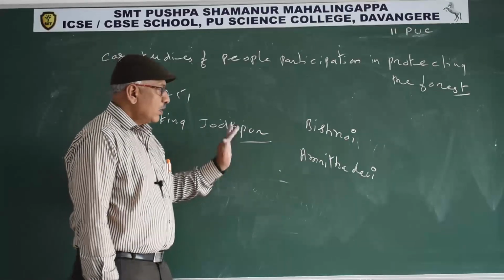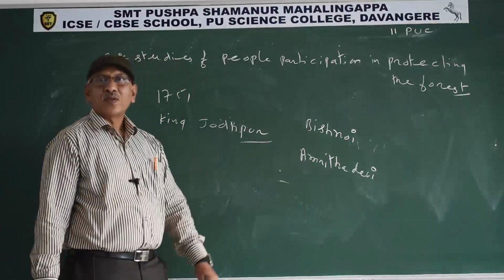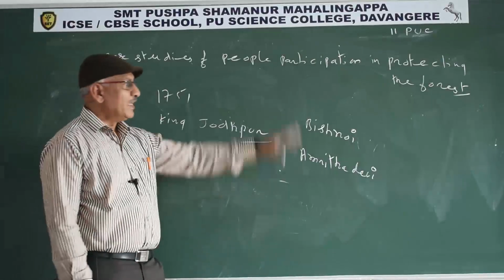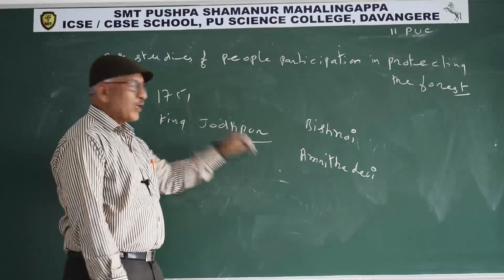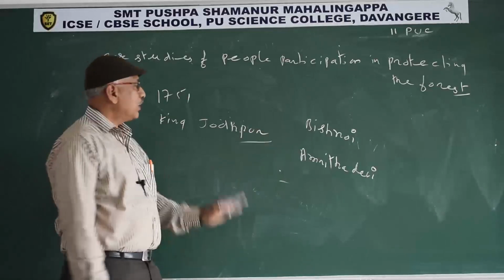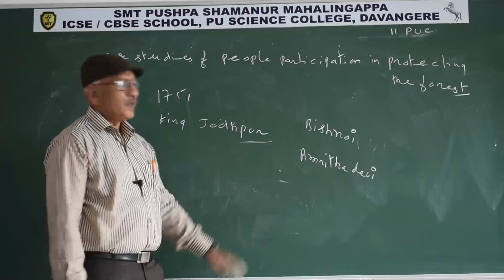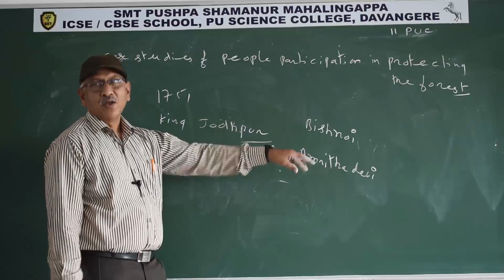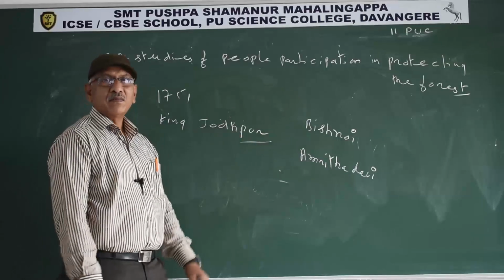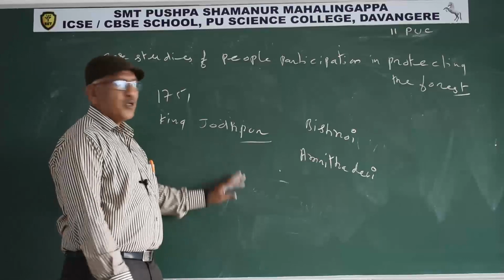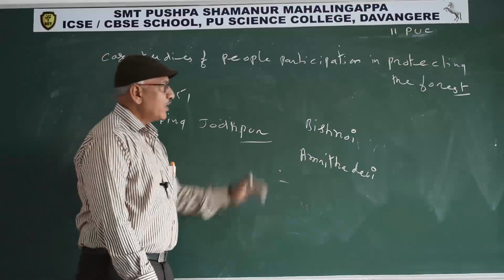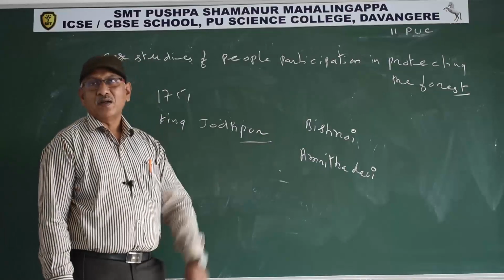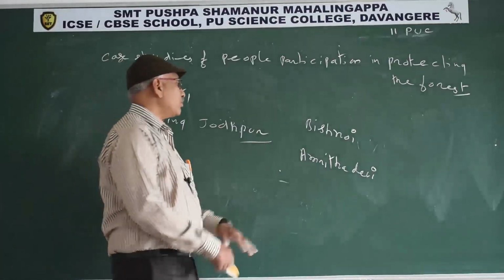Such an extraordinary event is not seen in any Indian history for the protection of environment. That's why the Indian government also introduced the Amrita Devi Bishnoi Wildlife Protection Award for people or organizations, rural people or organizations that try to protect the environment.